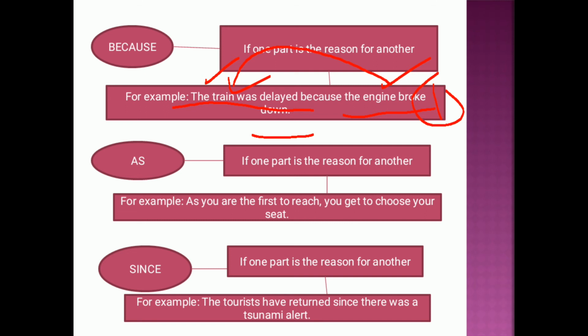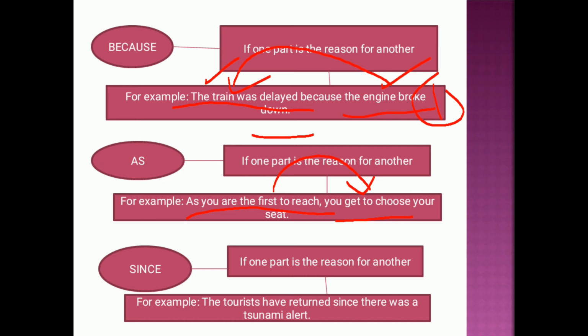What is the reason why you are being offered the first seat, or why they have given you the choice of selecting your seat? Because you were the first one to reach. So you were the first one to reach, so its result is that you get the opportunity to choose your seat.